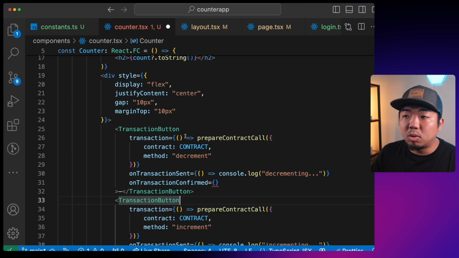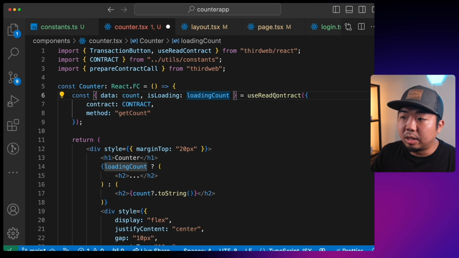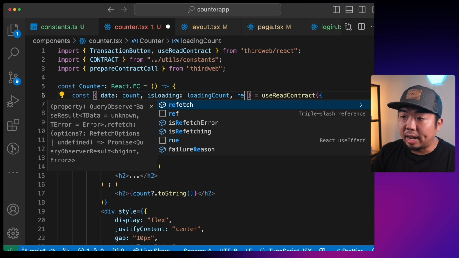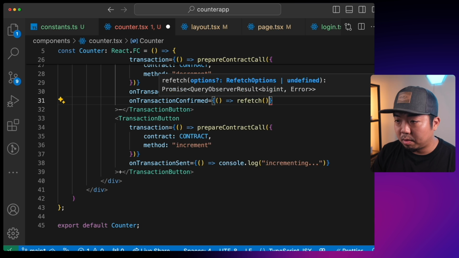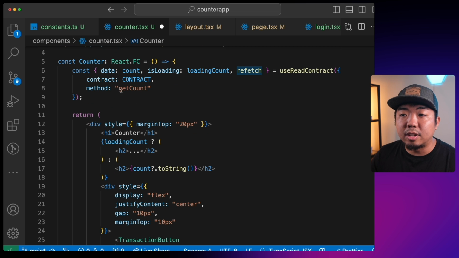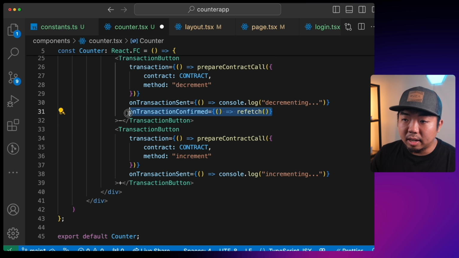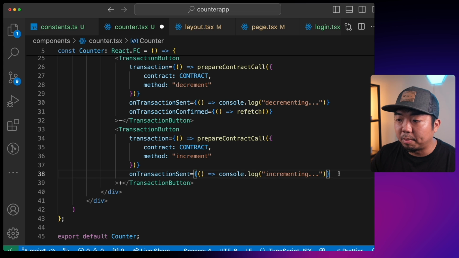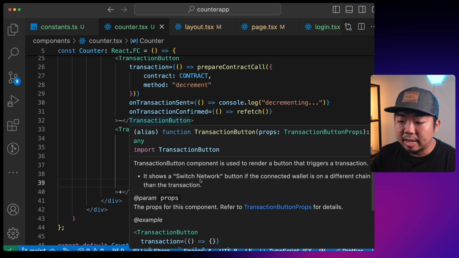We want it to update the count. So what we can do here, where we use the use read contract, is we can actually add a refetch. And on transaction confirmed, we can just say, hey, refetch the current count, or refetch and get the count variable from our smart contract. And we can do the same thing here for incrementing as well. And that will just update the value of our current count.